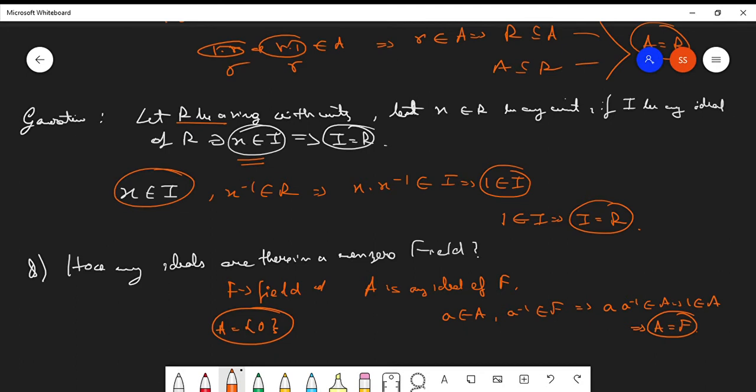So for any non-zero field, you will get exactly two ideals, 0 and the field itself. Keep this in mind, guys. This happens for non-zero fields.